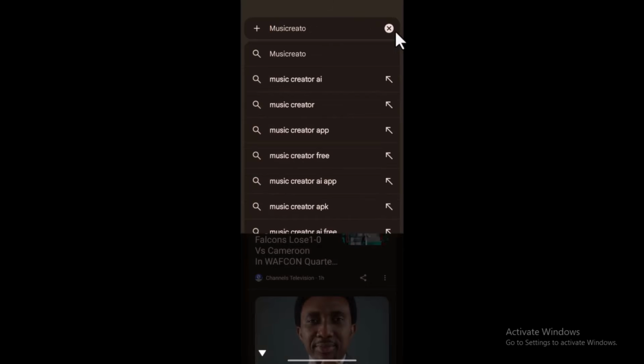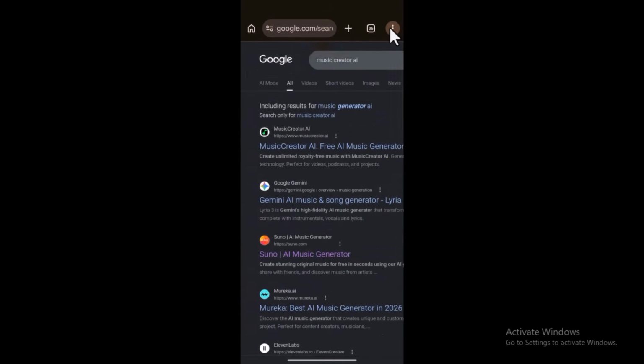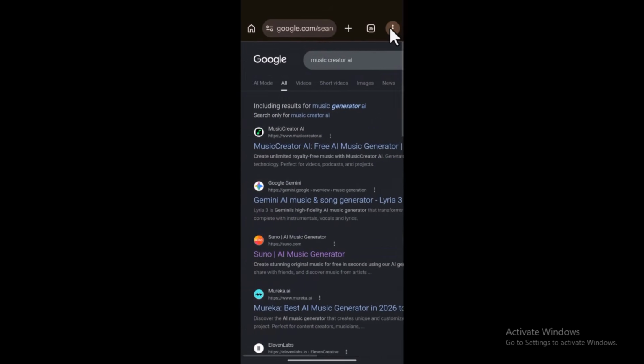Okay, go ahead and search for Music Creator AI. Now let me zoom in so that I can see the full screen. Now this is the first one we are going to use. Now you can either use Gemini. I want to give you two options, so you can use the easier one, the one that is more comfortable for you. In case you run out of credit on one, you should be able to use another.